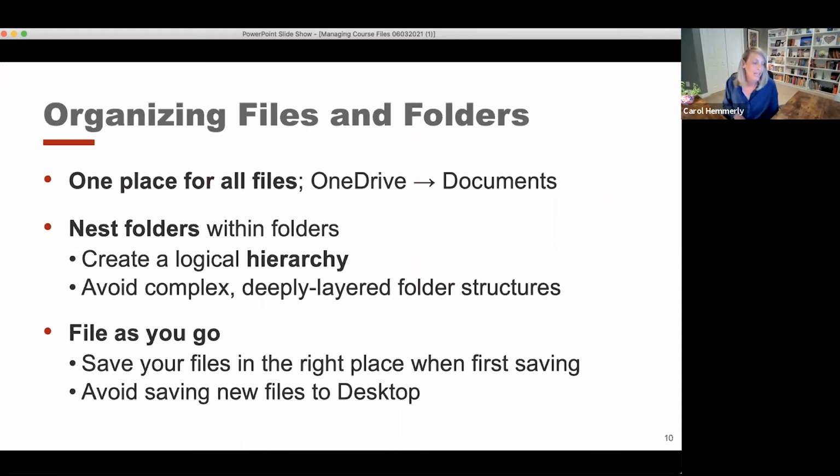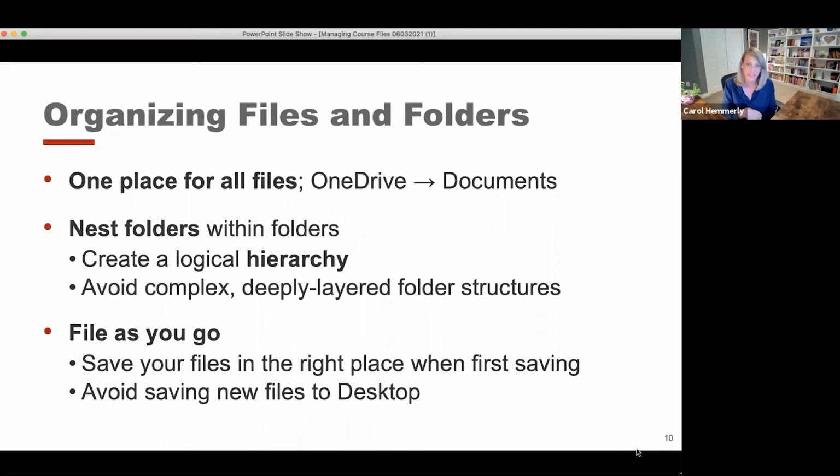and folders. Within that Documents folder, typically you would start nesting additional folders in there to create some sort of logical hierarchy within your file management system that is specific to you and makes sense for the work that you're doing. You do want to avoid complex or deeply layered folder structures. And some of you might already have something like that. And it works for some people, but for a lot of people, especially if you have a lot of files